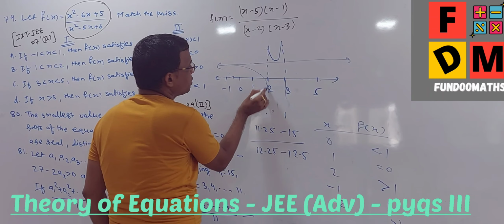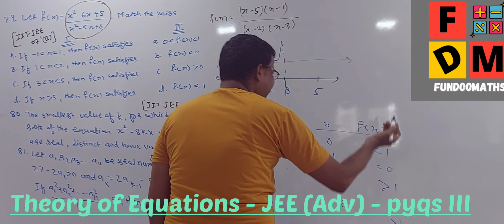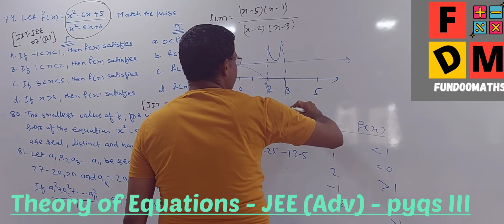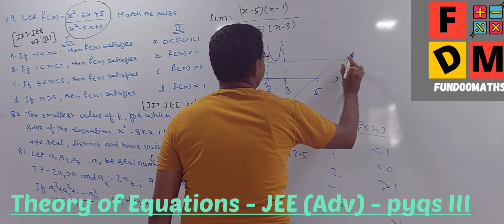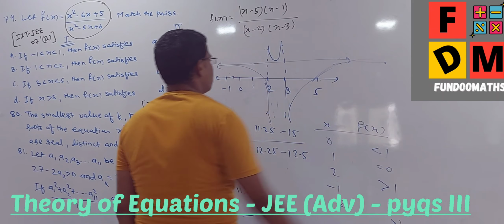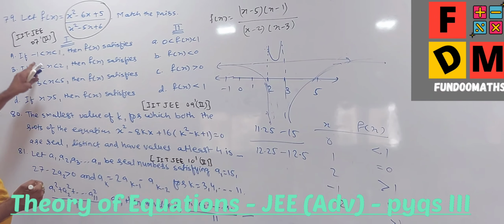Like this. It's not touching this. No, like this. Fine. And similarly here, when it is 5, it will happen like that only. You can check out. So it will be like this, not crossing this. Fine. It will be something like this. So that will be my curve. That will be sufficient for me to get the answer.